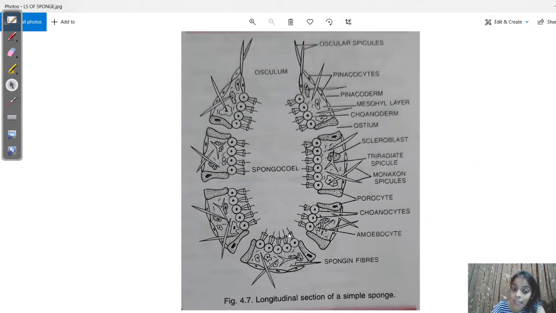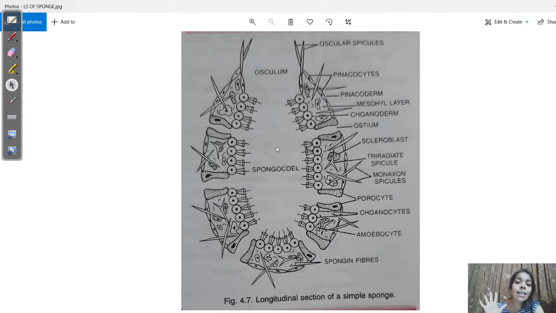After it enters the organism, that water which contains food and different gases will circulate in the spongocoel, and the usable materials that come along with water are used. Suppose food is used for digestion, respiratory gases used for respiration.